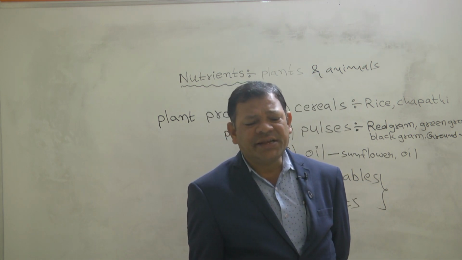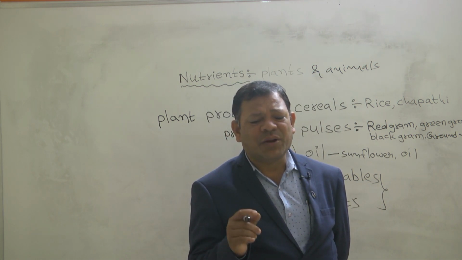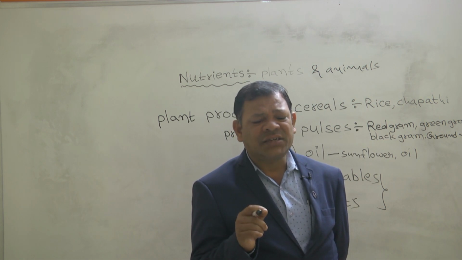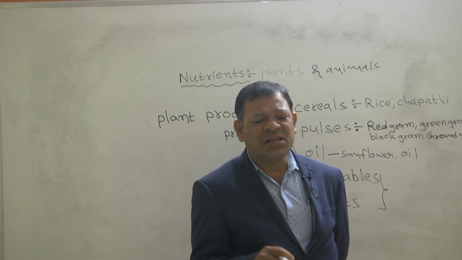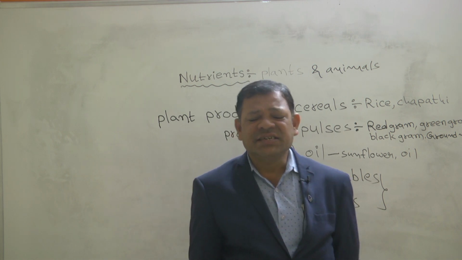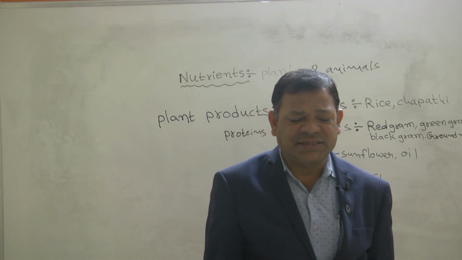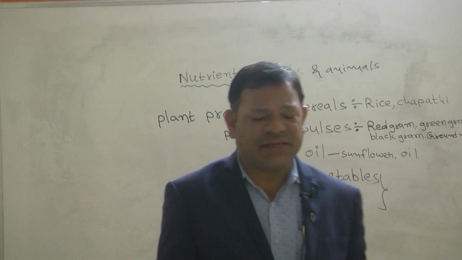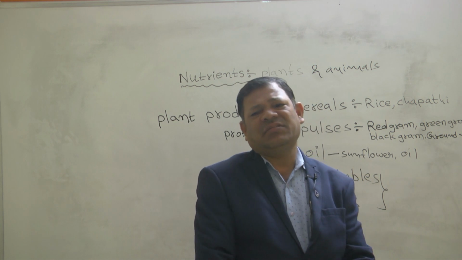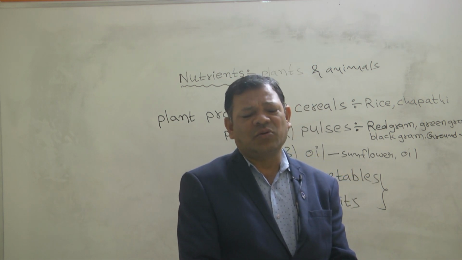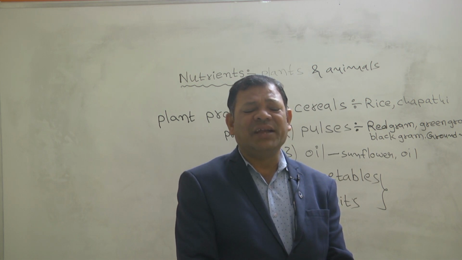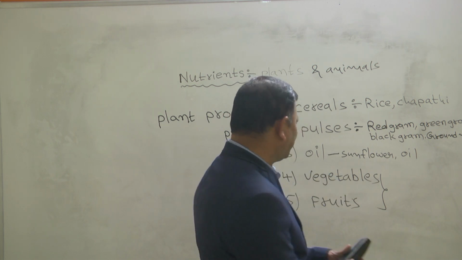You eat sufficient equal proportion of the carbohydrates, proteins, fats, vitamins, minerals and roughages, which is called a balanced diet. Not only you, not only me, everyone must and should maintain a balanced diet.